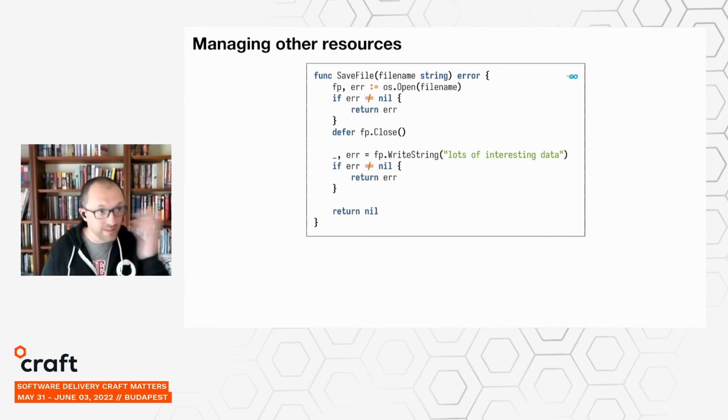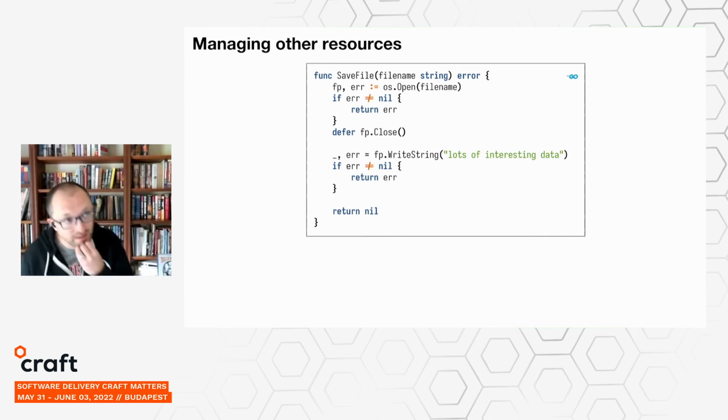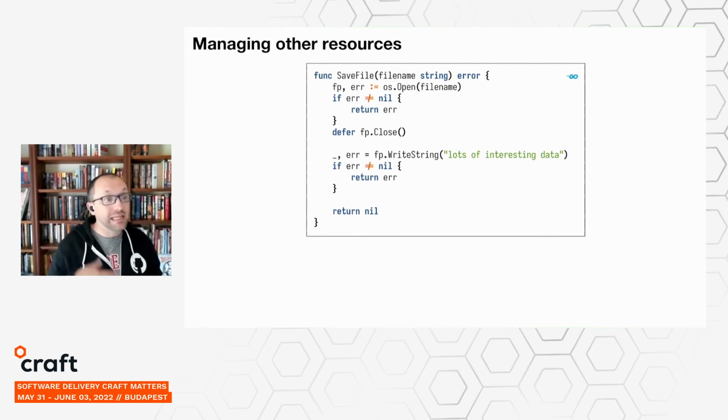So in Go, the solution is what they refer to as this defer statement. So when you see defer followed by a function call, it doesn't call that function immediately. Instead, what it's doing is registering or remembering that function call and guaranteeing that whenever this enclosing function returns, that call will be made before the return statement. But importantly, it applies to every future return statement, which means that it will work for the error returns and for the success returns. And we don't have to go through and remember to manually put those close calls before each and every one of the return statements.